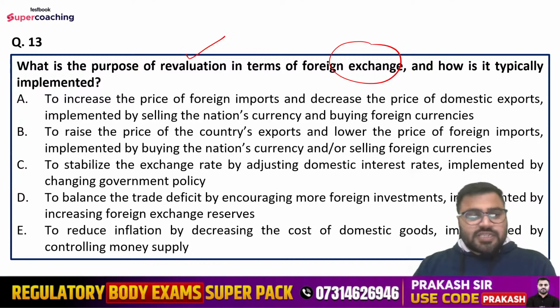Option number C, to stabilize the exchange rate by adjusting domestic interest rates, implemented by changing government policy, to balance the trade deficit by encouraging more foreign investments, implemented by increasing foreign exchange reserves, to reduce inflation by decreasing the cost of domestic goods, implemented by controlling money supply.